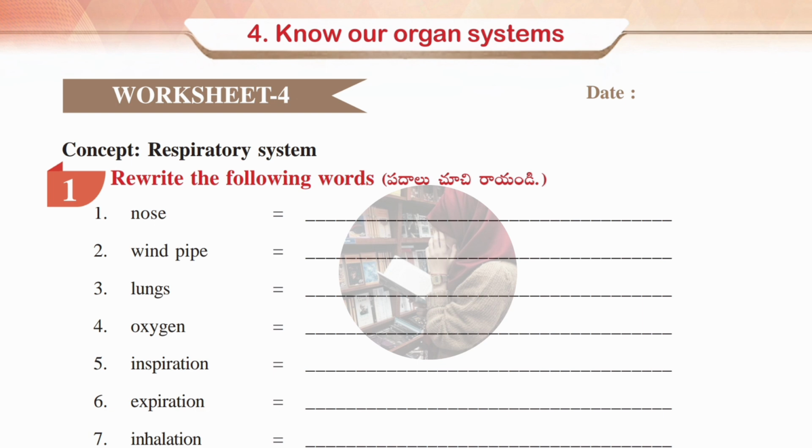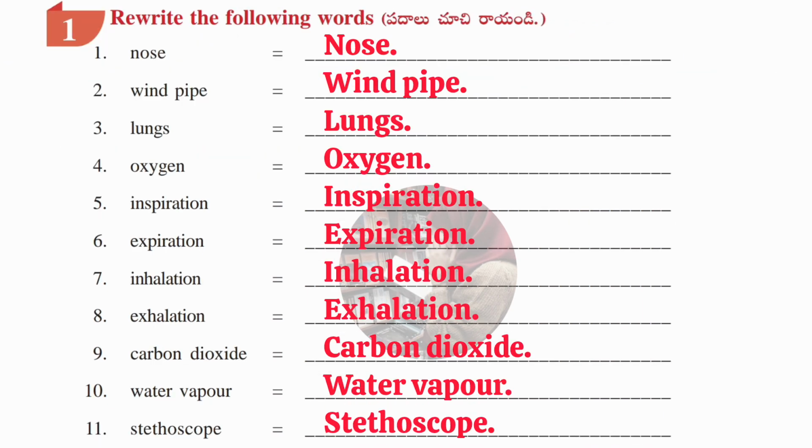So first one is nose, second one windpipe, third one lungs, fourth one oxygen, fifth one inspiration. Okay, next sixth one is expiration. Next, seventh one, inhalation. Next, eighth one, exhalation. Ninth, carbon dioxide. 10th, water vapor. And 11th one is stethoscope.